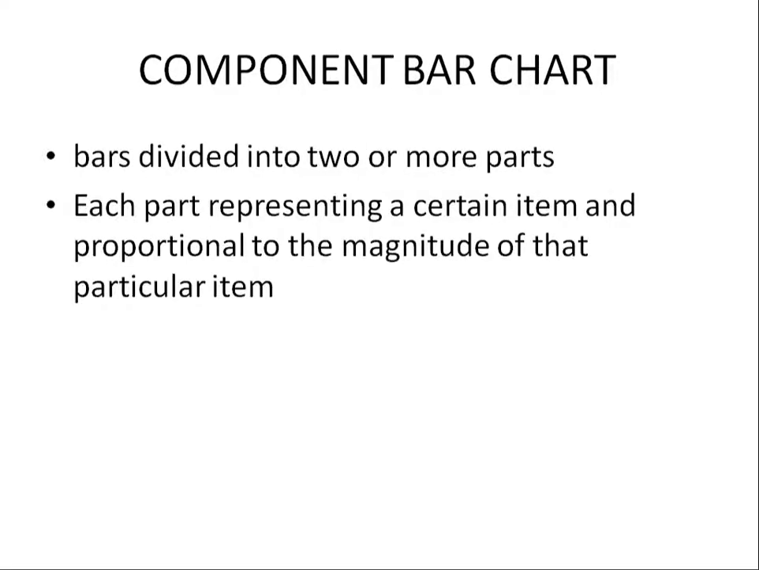And component bar charts: bars are divided into two or more parts, each part representing a certain item and a proportion of the magnitude of that particular item. For suppose, in your IPL scores, if you are seeing the scores of two players, that is the partnership of two players, it is nothing but a component bar chart. Together there would be a single bar divided by colors. Different colors depict different scores of different persons. That is nothing but a component bar chart.